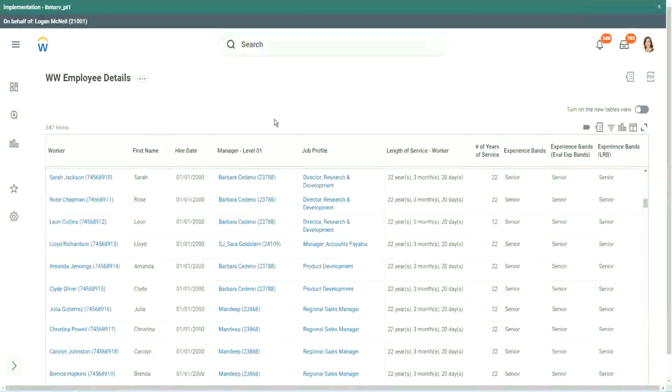Got it. There will be specific use cases for each of these. If there is a multiple series of conditions and the value that you return is not straightforward text, yes, you have to use evaluate expression. Otherwise, you may use lookup range bands or you may use evaluate expression bands as well.